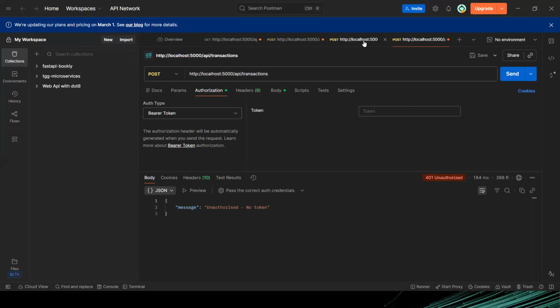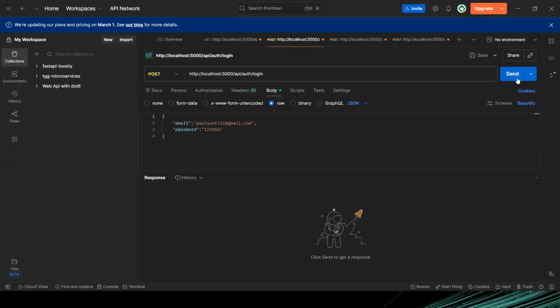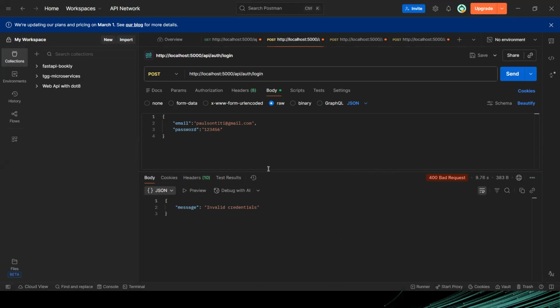But let me go back to the login and fetch my token. The token should be in the login here. But first of all, let me log in. This is my body, email and password I will send. Then I will log in to give me my token. So it was assumed when I ran that API transaction that I am not logged in because I didn't provide the token. It said invalid credentials.